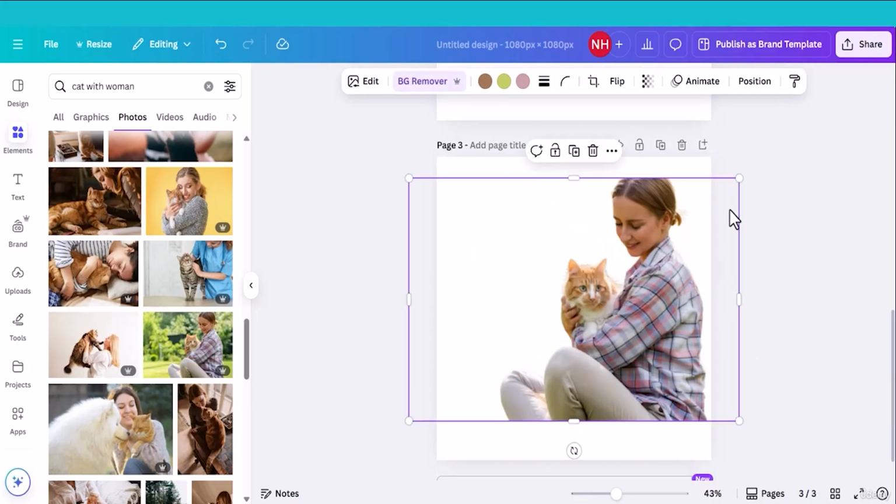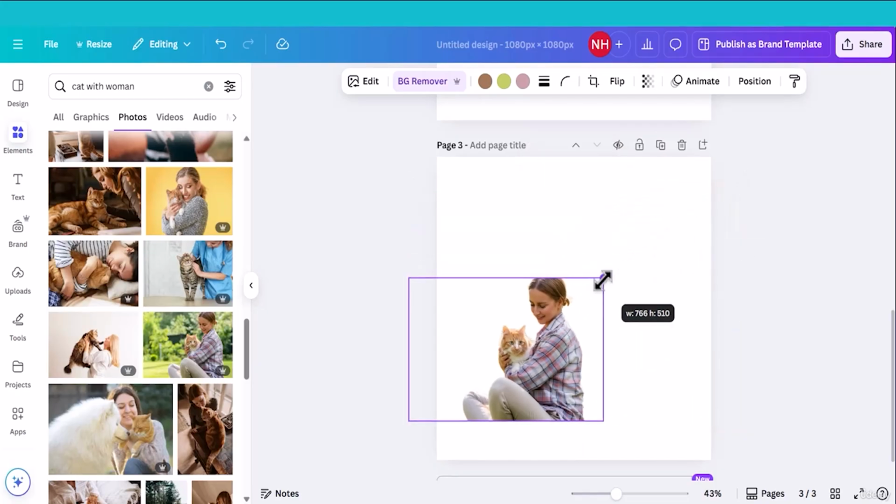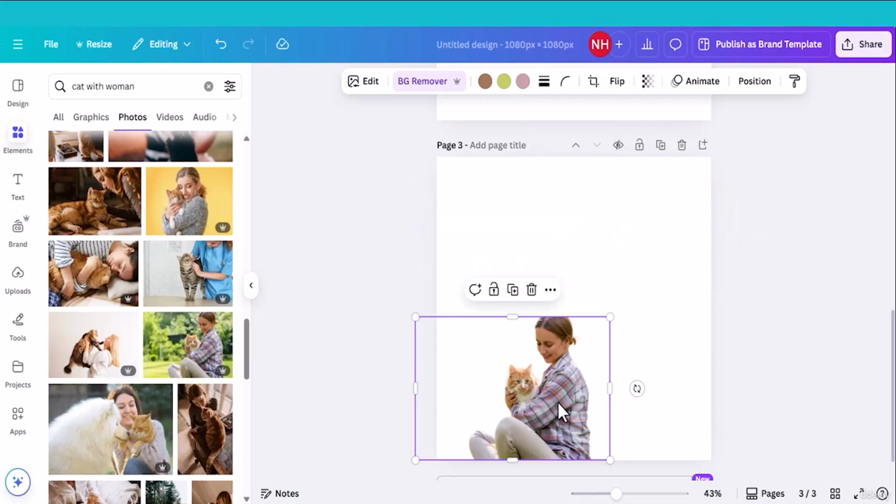This is a magical tool. This saves you a lot of time. You don't always have to find a free background remover online or something like this. This tool is integrated into Canva and this will save you a lot of time.